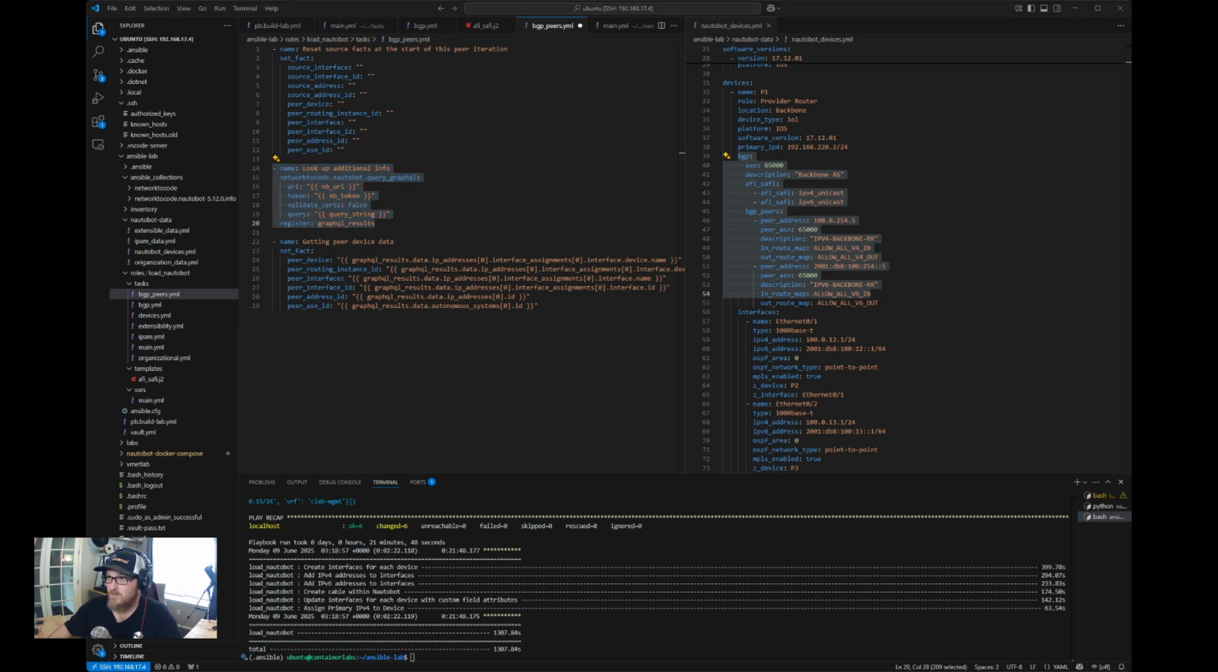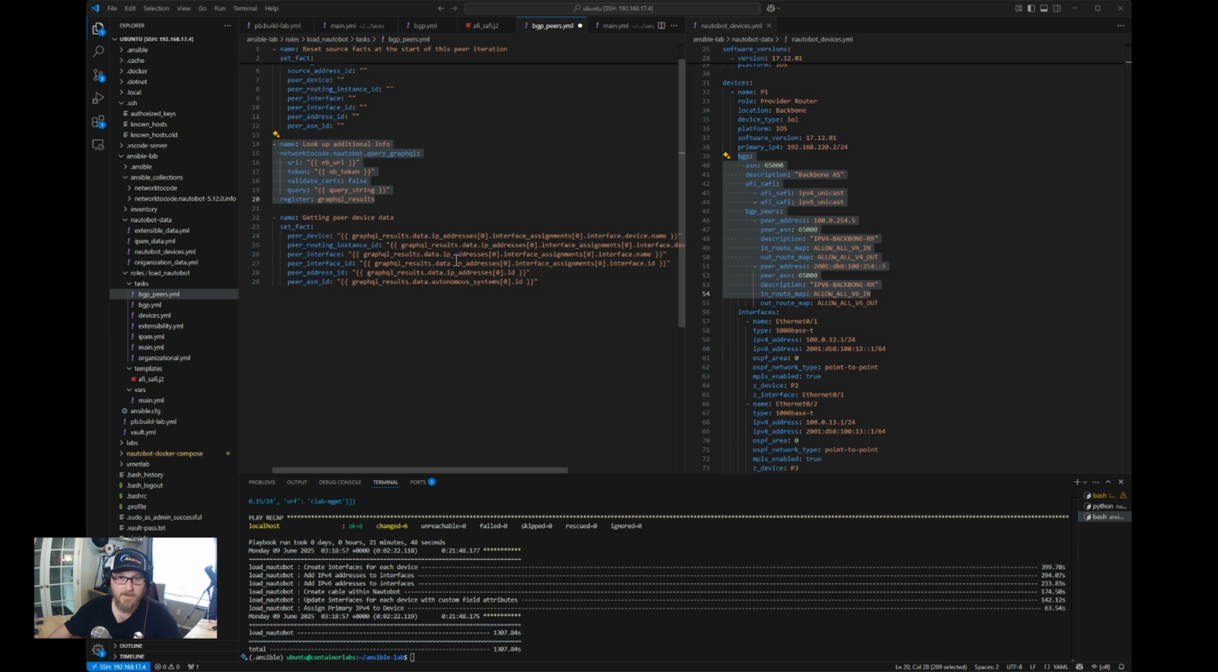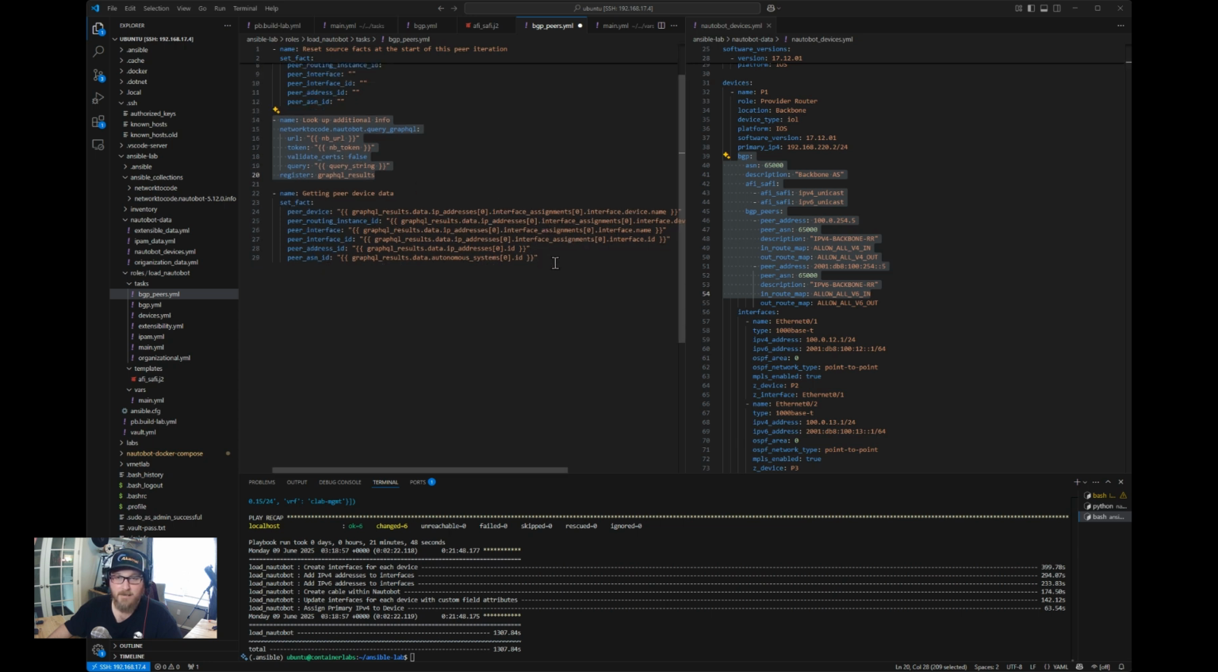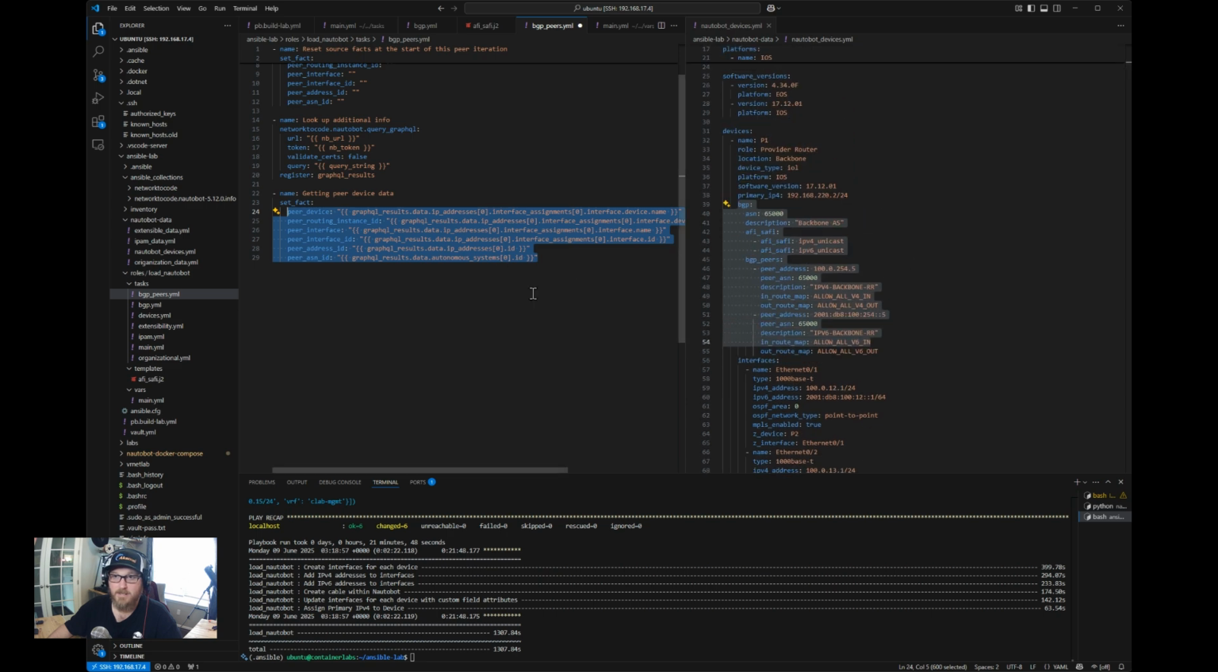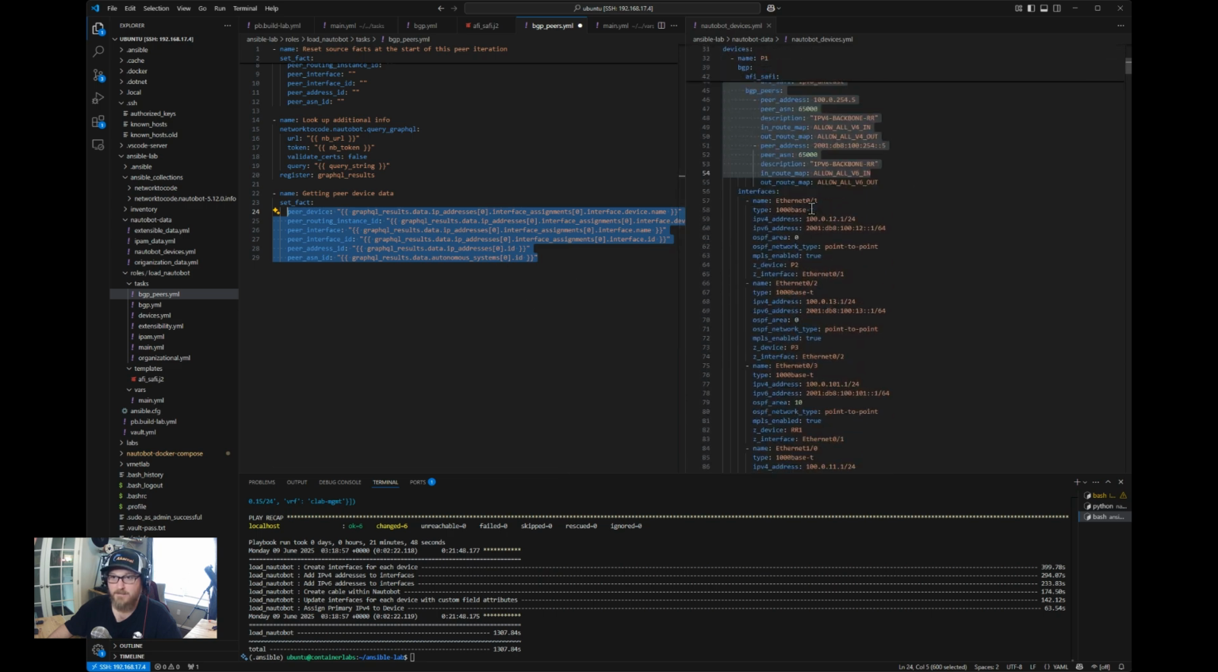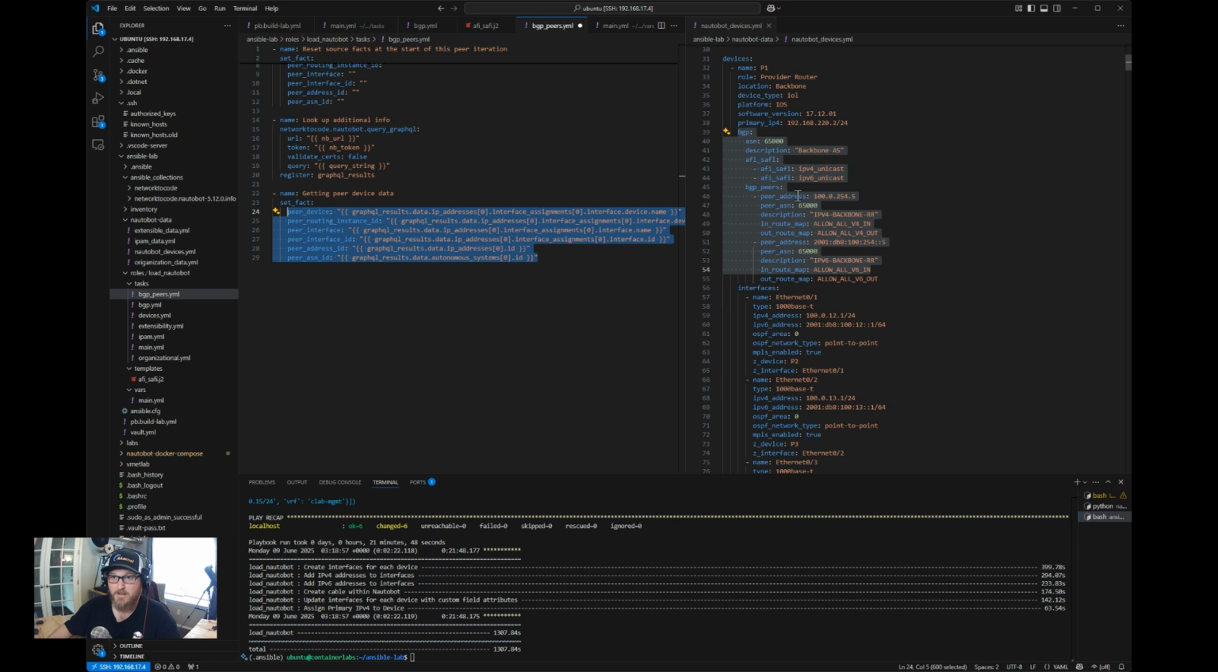All right, so once we have this lookup completed, we're going to take details out of that lookup and set facts with it. So we'll know what our peer device is based on this list. Going through here, we know what our peers are, so we know this peer address and this peer address is route reflector. So we'll grab all of that information and set it as a fact so we can use it as a variable.